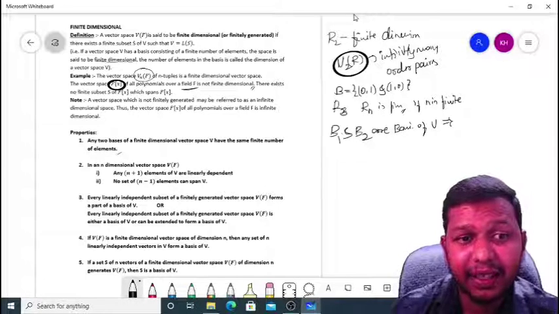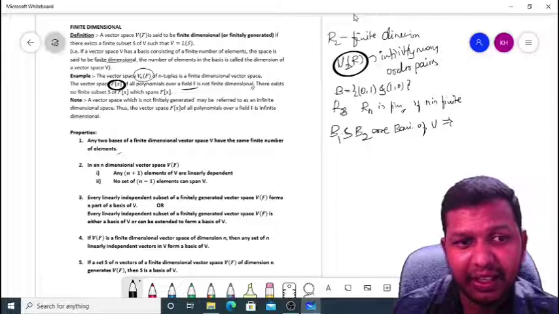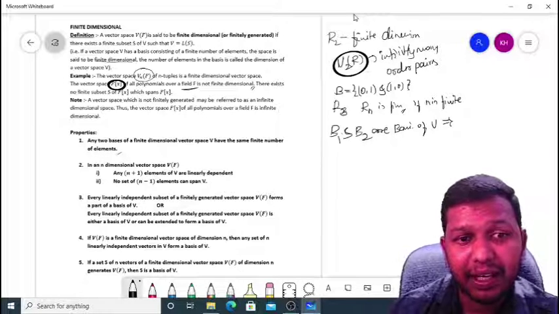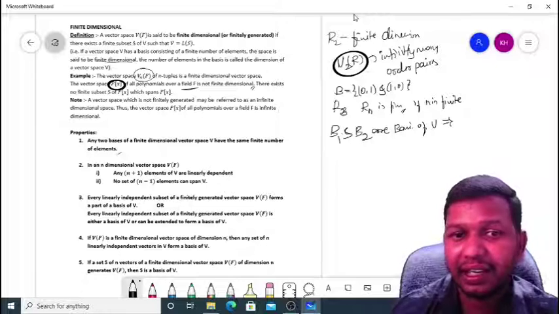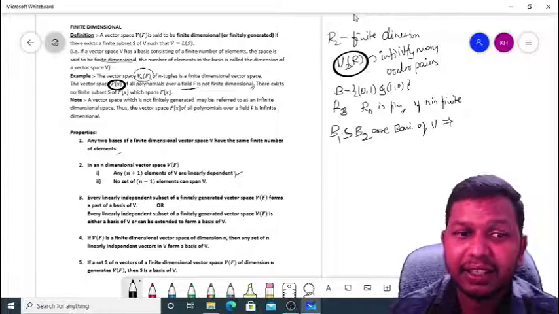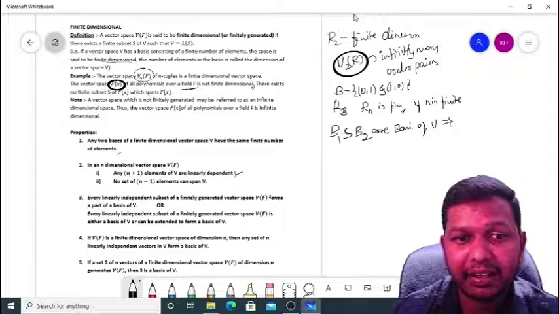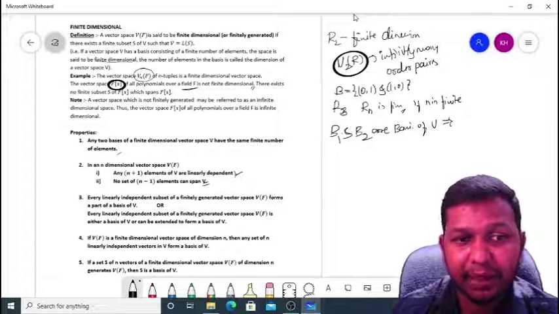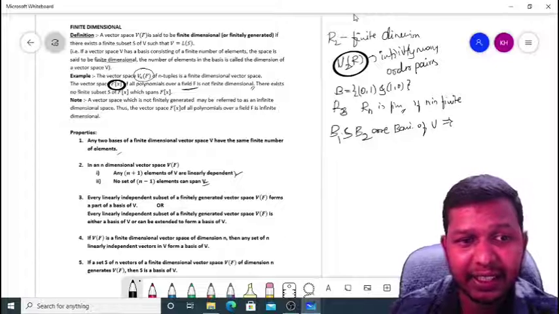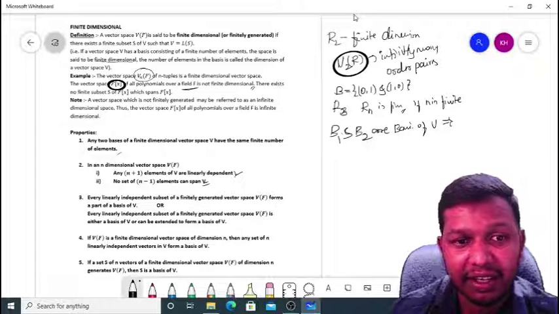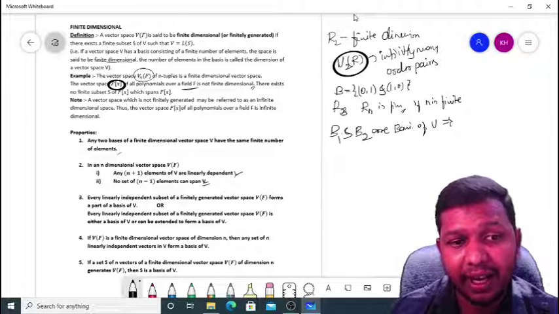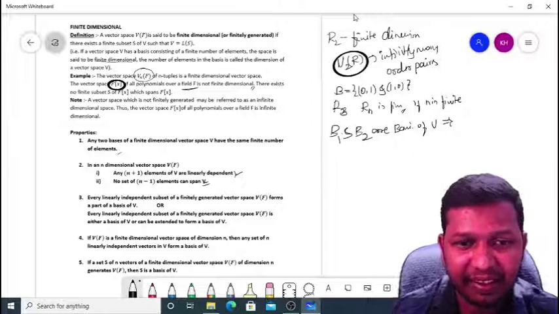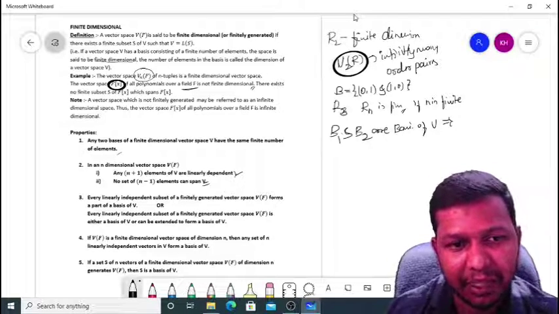If a vector space is n-dimensional, then n plus 1 elements of V are linearly dependent. n minus 1 elements cannot span V. If there is one element more than the dimension, then they are linearly dependent. If there is one element fewer than its dimension, then they cannot span the vector space V.